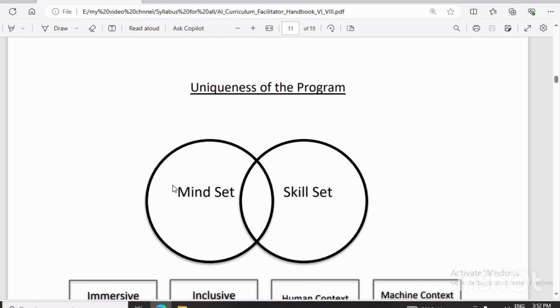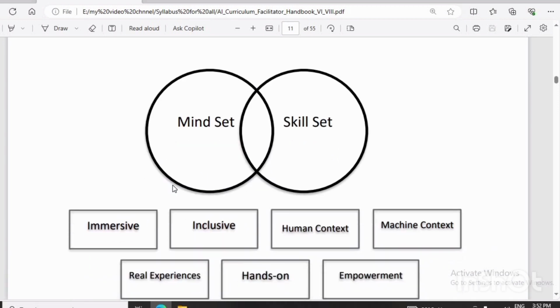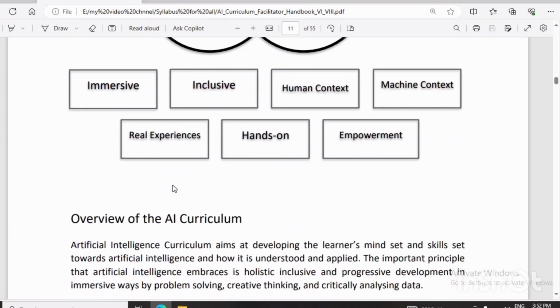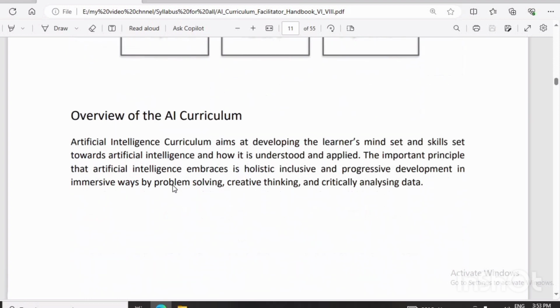So the uniqueness of the program is mindsets and skill sets. Here two circles are given, showing how your mindset is developed for artificial intelligence or any skill based activity, and how your mind is used for those skill based activities. That is, your thinking power is developed here. Immersive, inclusive, human context, machine context, real experience, hands on and empowerment, these are all included while setting up the mindset of the student to develop their skill.